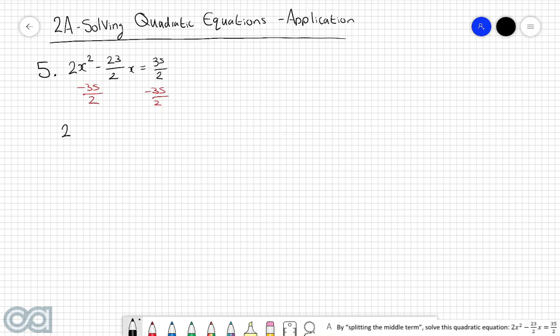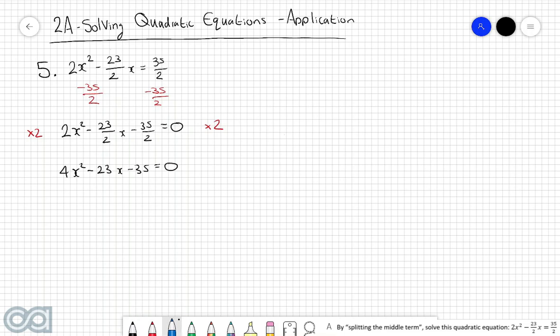And in doing so, what we're then left with is 2x squared, take 23 over 2x, take 35 over 2, is equal to 0. And now we're being asked to use the process of splitting the middle term to solve for the values of x. Now, just a quick thing about this one, of course, in two of these terms, we've got a fraction over 2. Typically, whenever we're trying to solve quadratic equations, fractions make everything significantly harder, so it's in your best interest to try and remove those fractions as quickly as possible. And the way that we can do it in this case is we're going to multiply both sides of the equation by 2. Because then what we're going to be left with is 4x squared, take 23x, take 35, is equal to 0. And now this is something that we can solve a lot easier.